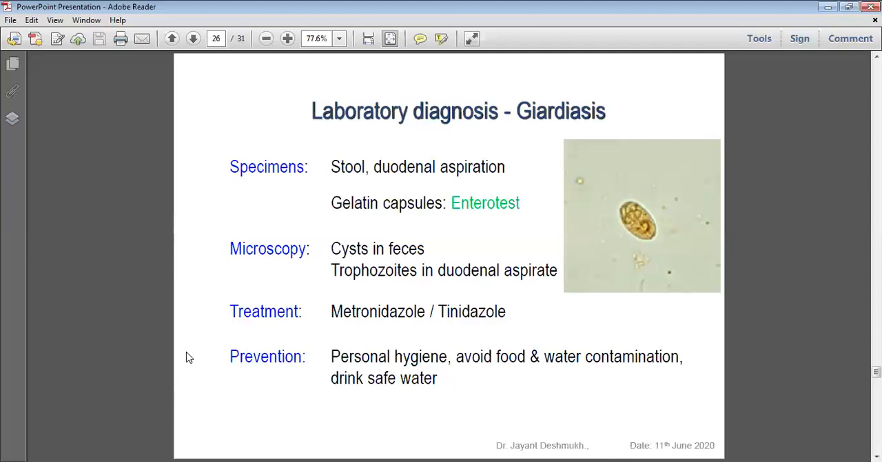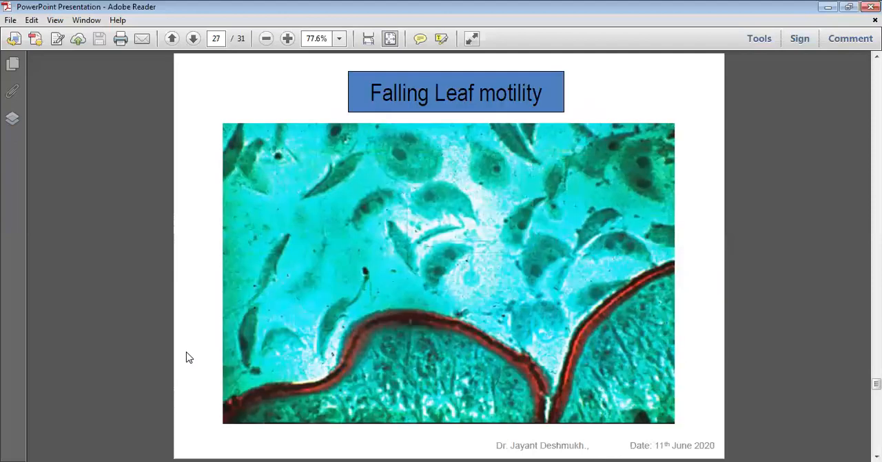Microscopy: cyst in the feces, trophozoite in duodenal aspirate. When the trophozoite passes with the intestine, it converts into cyst, the resting stage, because it wants to transmit the infection to others. If trophozoites pass in the stool, they will die, so before that they convert into cyst. Treatment: metronidazole and tinidazole. Prevention: same as amoebiasis. The motility is a falling leaf-like motility, which we observe when we get the maximum number of trophozoites in the specimen, in saline.